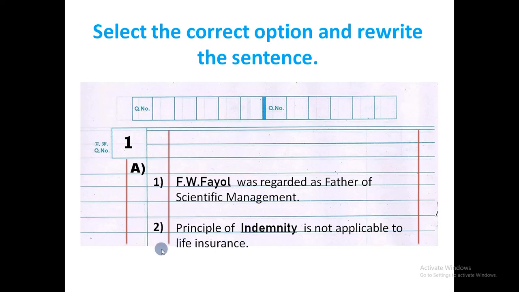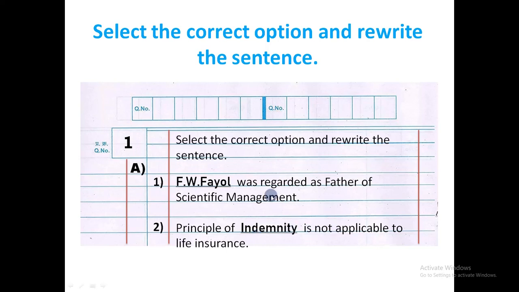The second example, principle of dash is not applicable to life insurance. 3 options will be given. We have to select the correct option and we must rewrite the full sentence where the answer should be properly highlighted and underlined. So this is the way we will write this type of MCQ.